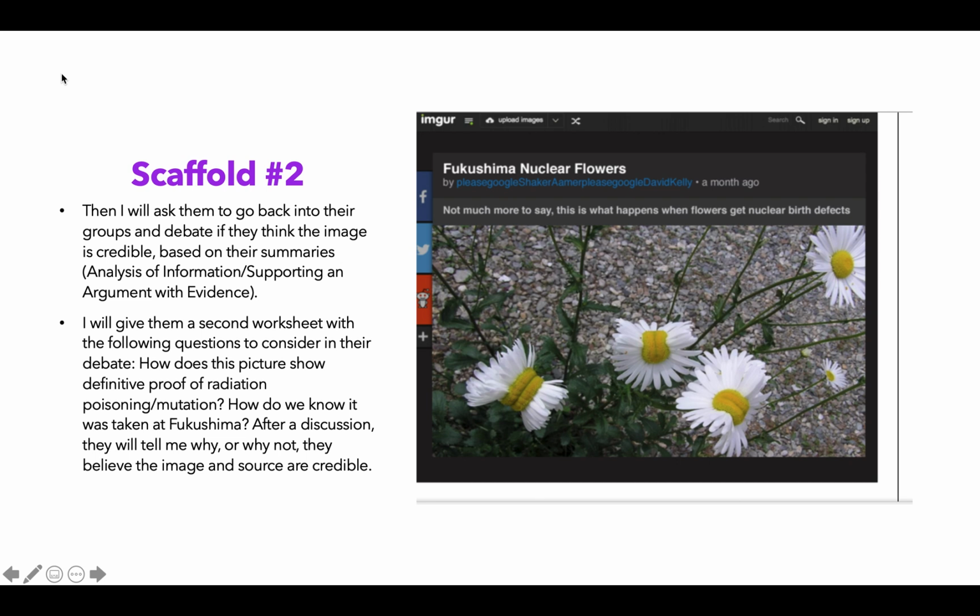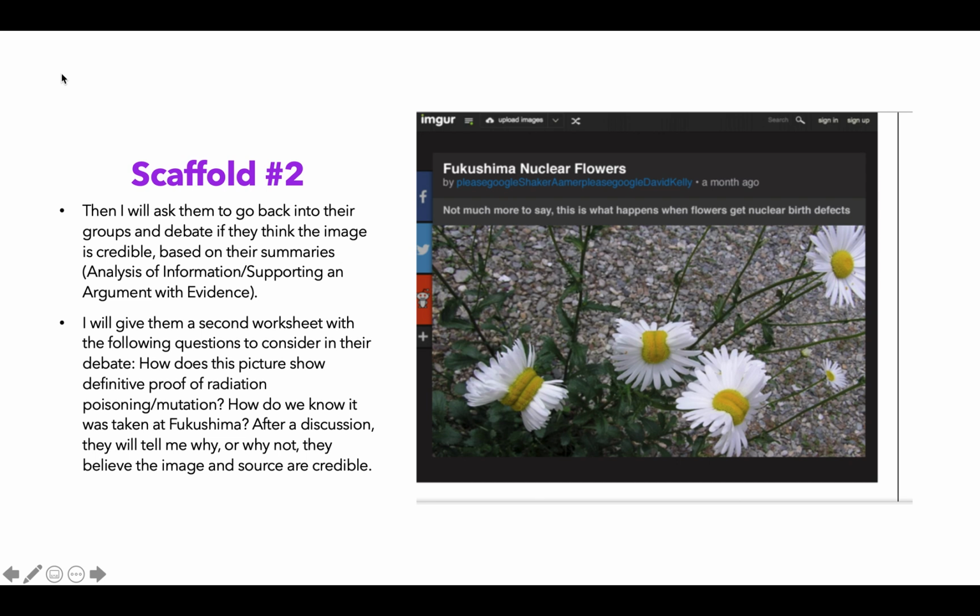Then I want them to go back into their groups and debate if they think the image is credible based on their summaries, which kind of plays into that analysis of information and using their observations as evidence to support their arguments.